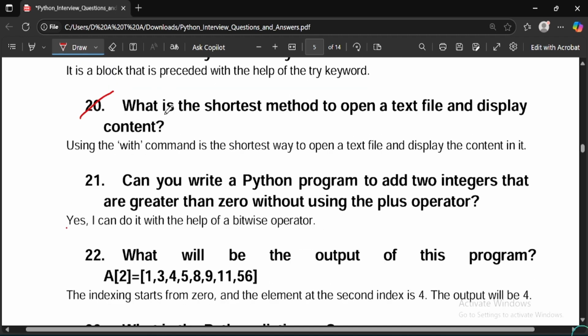The 20th question would be, what is the shortest method to open a text file and display content? So using the with command is the shortest way to open a text file and display the content in it.